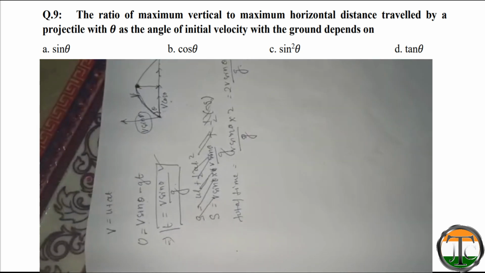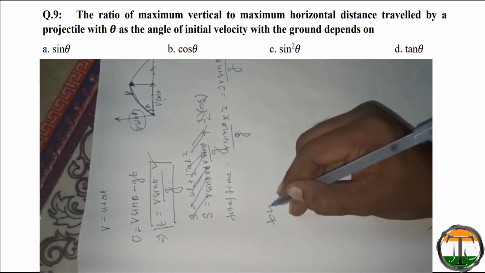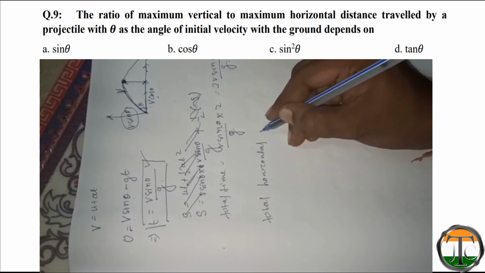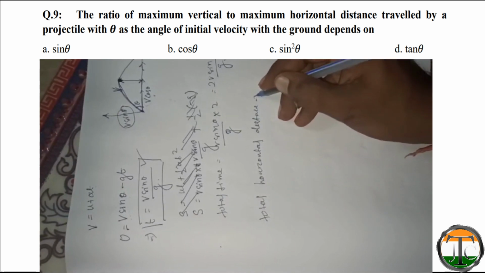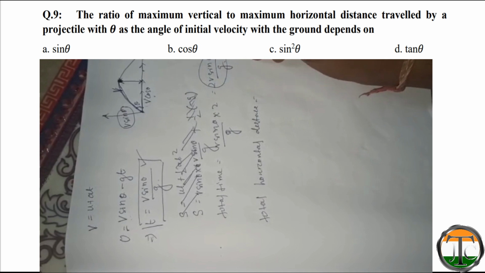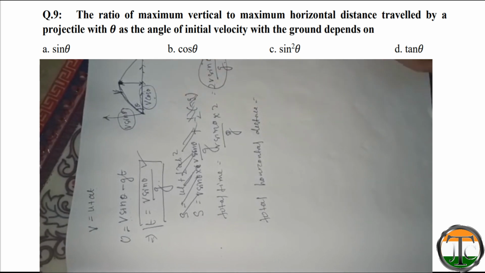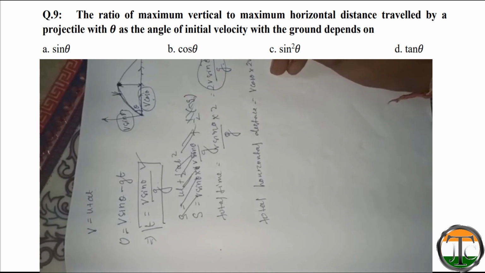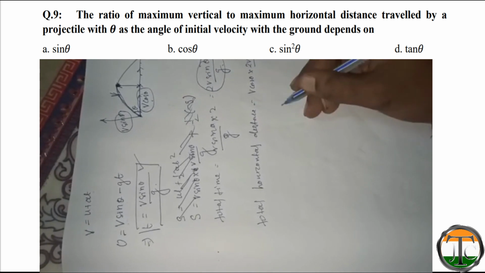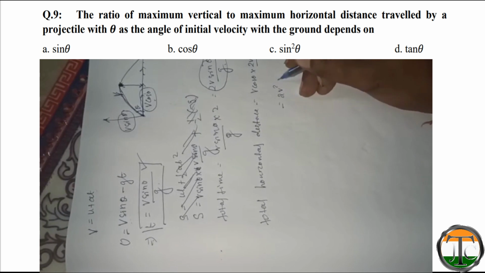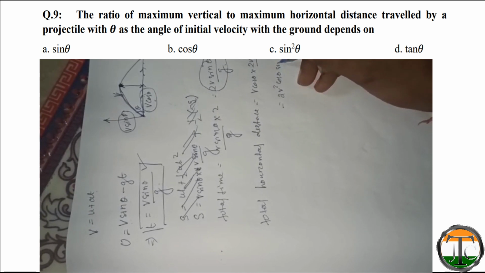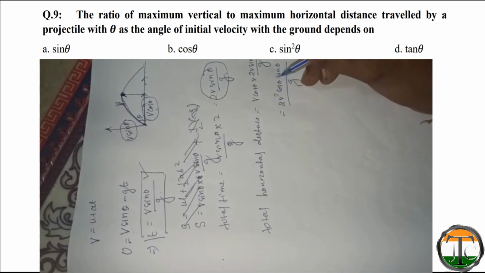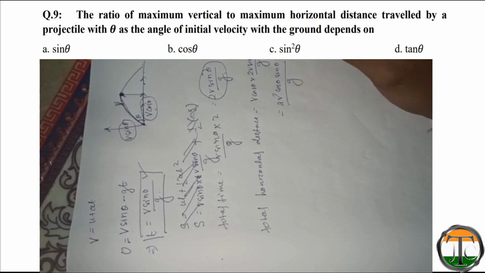So the total horizontal distance is equal to velocity times time: v cos theta into 2v sin theta by g, that will be 2v square cos theta sin theta by g. This is the horizontal distance covered by the stone.